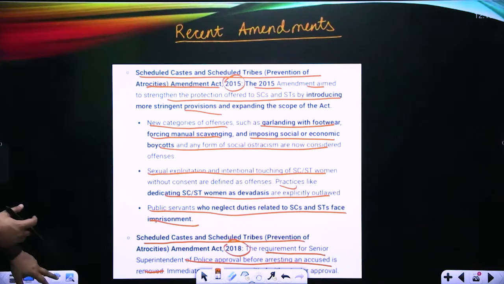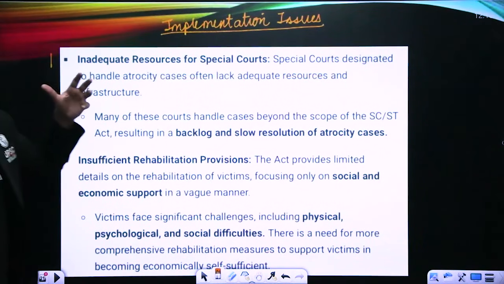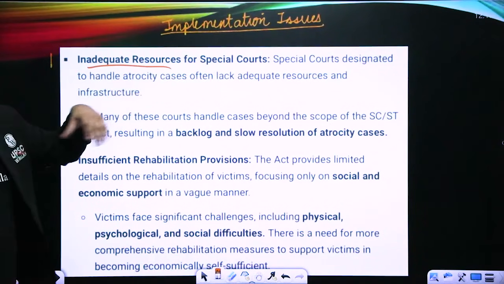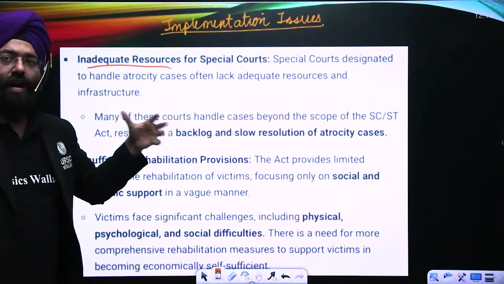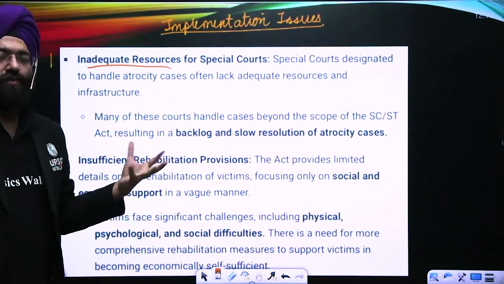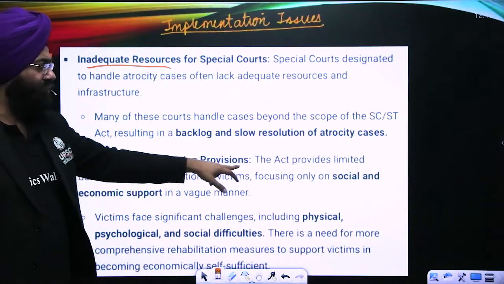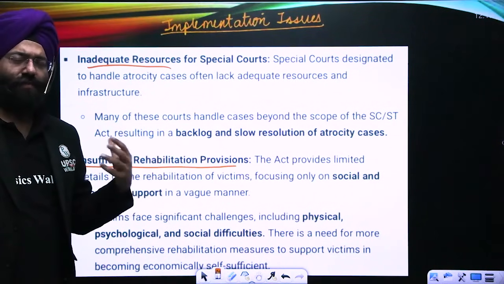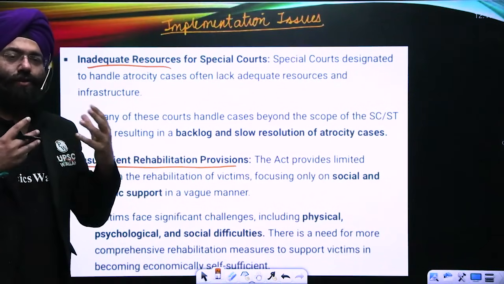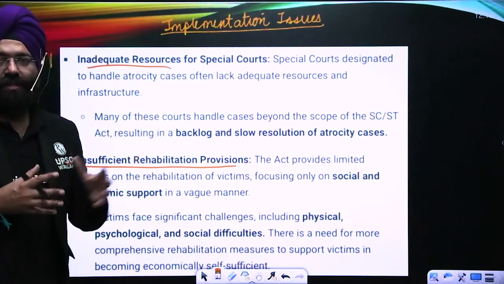So as we move ahead, we will be realizing that there are still issues prevailing that are not resolved. Why? Because there are inadequate resources, like the special courts which every district should have are not implemented. Hardly any district will you see having special courts for the trial of SC, ST cases. Then insufficient rehabilitation provision. For those who have suffered a lot of discrimination and problems, the rehabilitation provision is there in the SC, ST Act, but it is not being done, or basically resources are not delegated for that purpose.